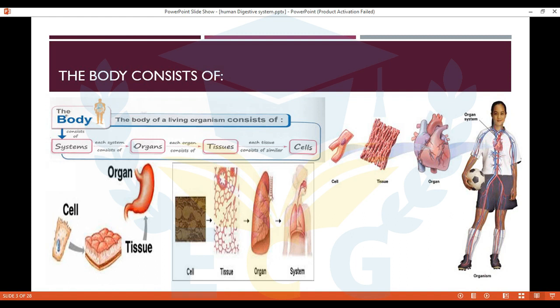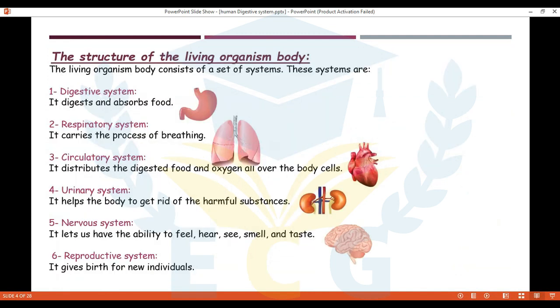So what is the smallest building unit here? Guess, what is the smallest building unit here? The smallest is the organ or tissue or cell? Great. Cell is the smallest building unit of a living organism's body because it is the smallest part of each living organism. Great. What are the structures of the living organism's body?